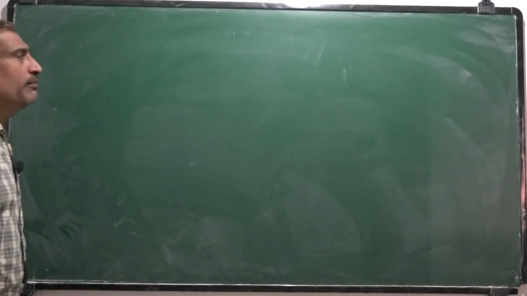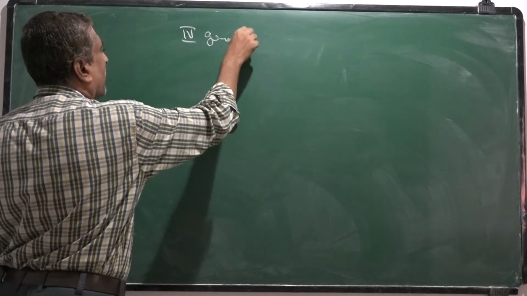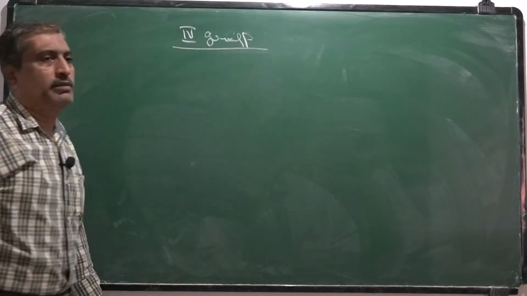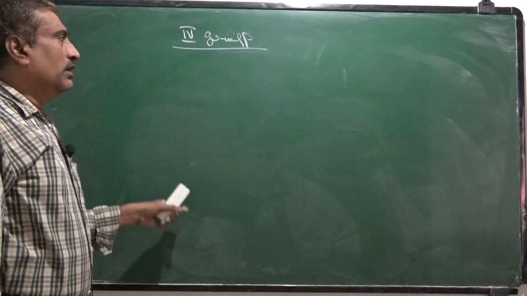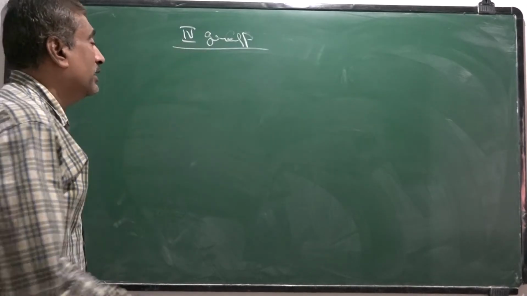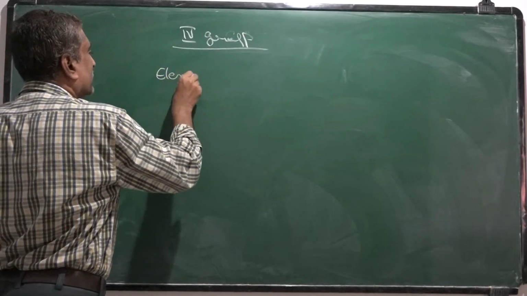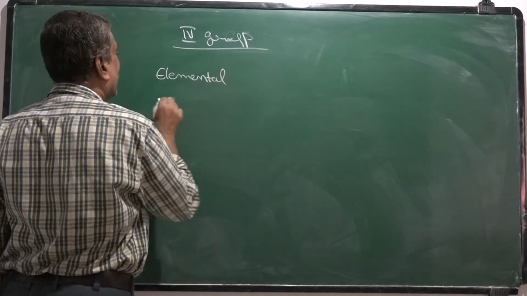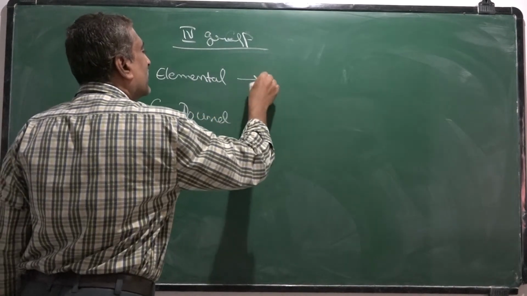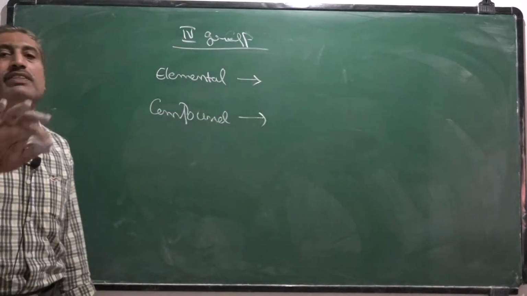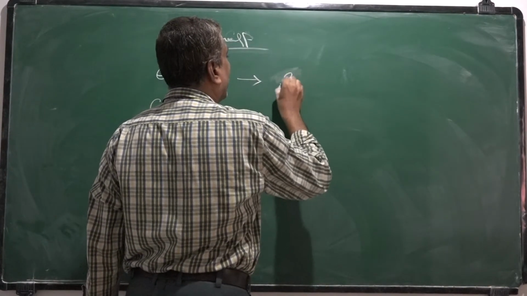Semiconductors are usually fourth group elements. There are two types of semiconductors: elemental semiconductors and compound semiconductors. Elemental semiconductors means the element itself is a semiconductor. Usually the elemental semiconductors are silicon and germanium.